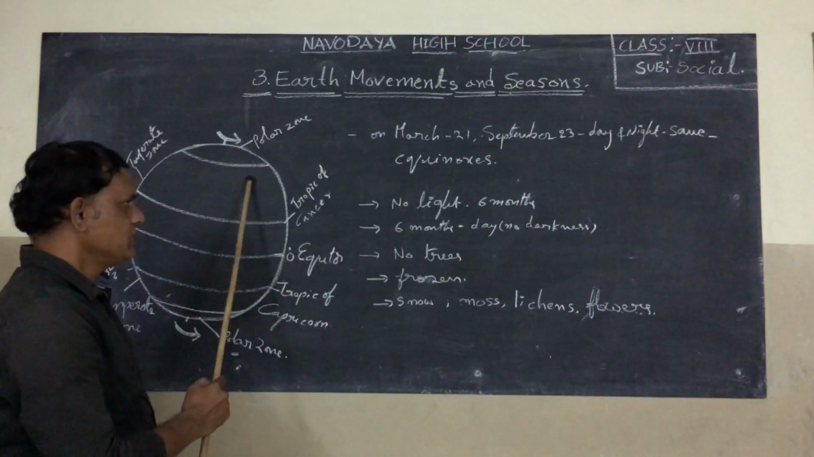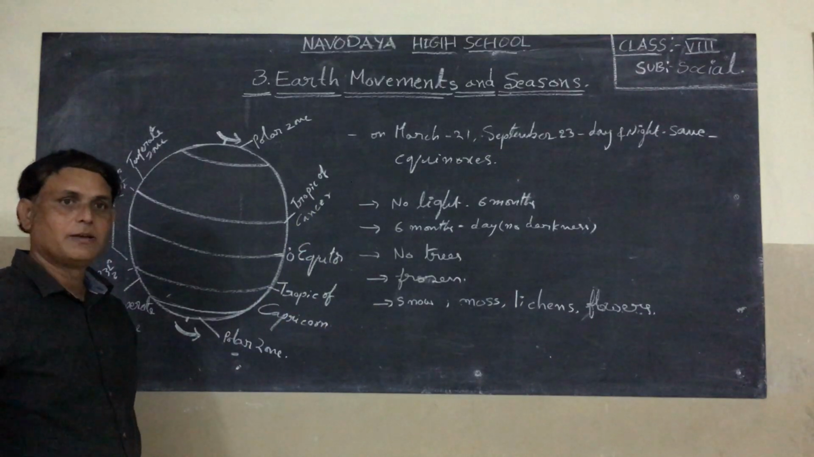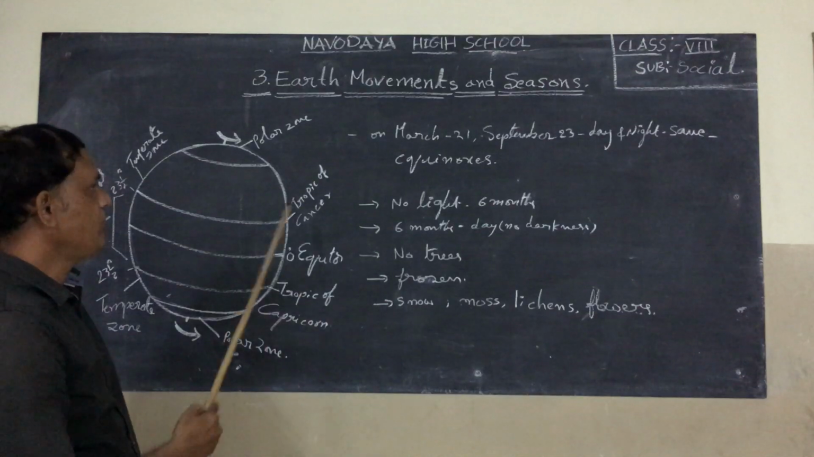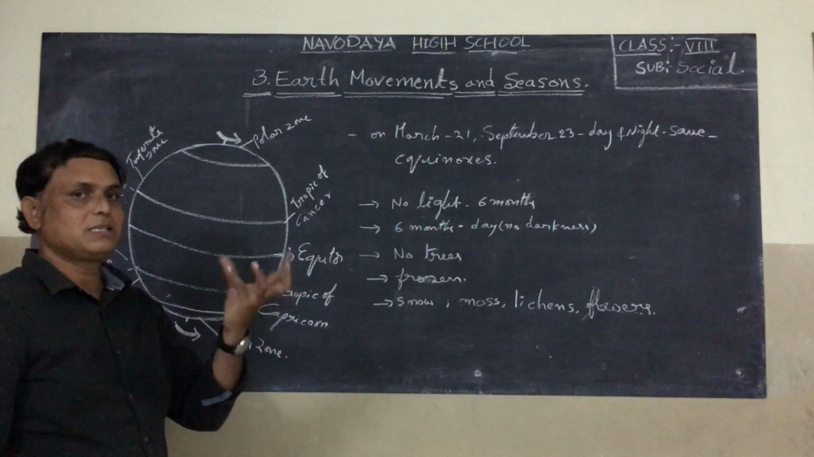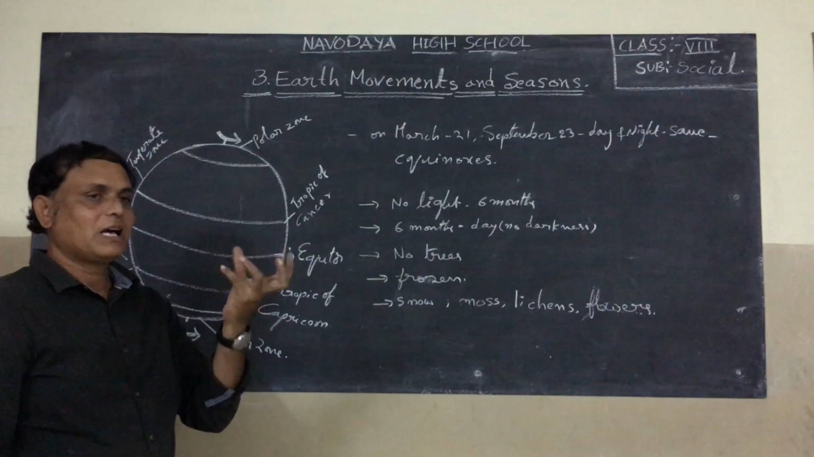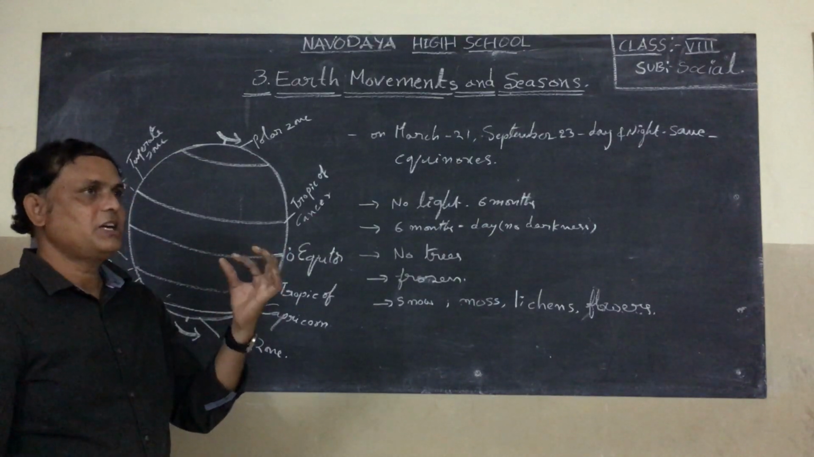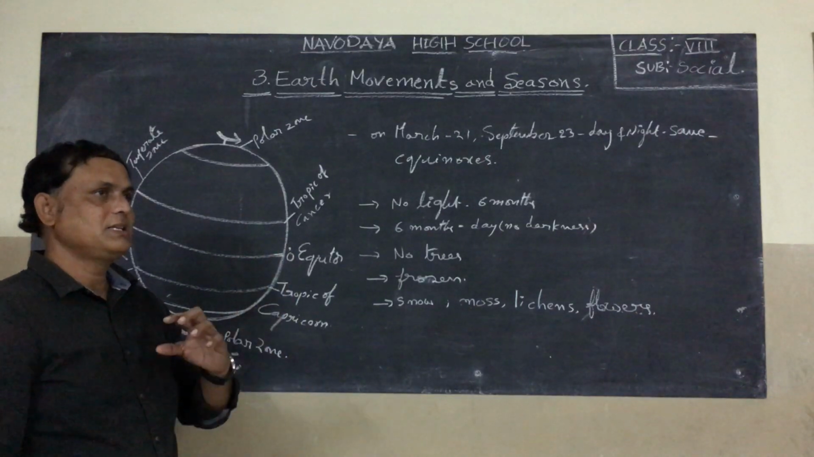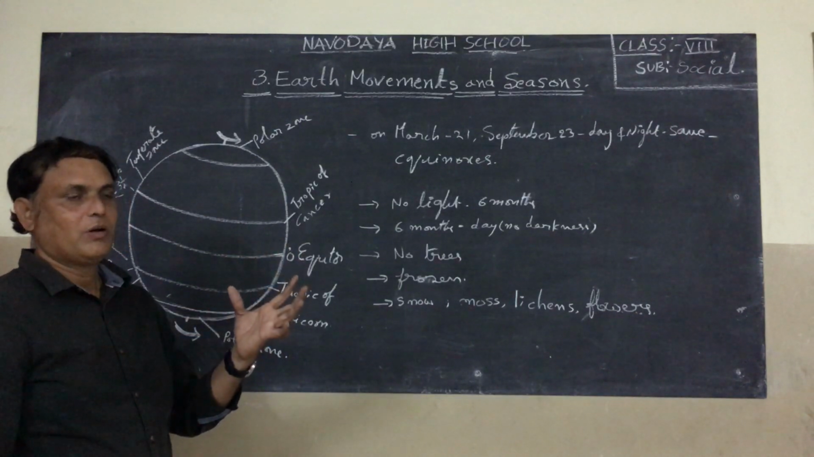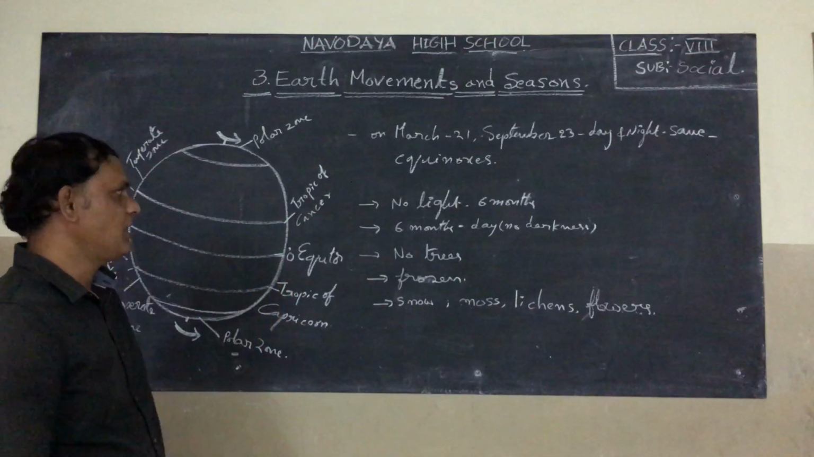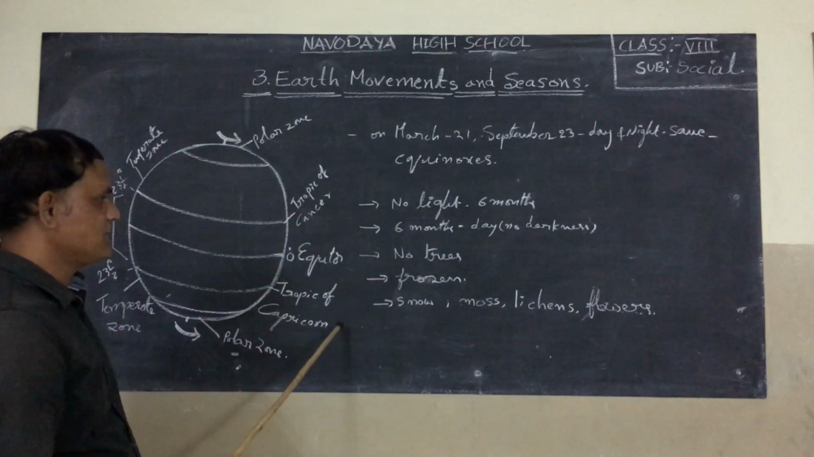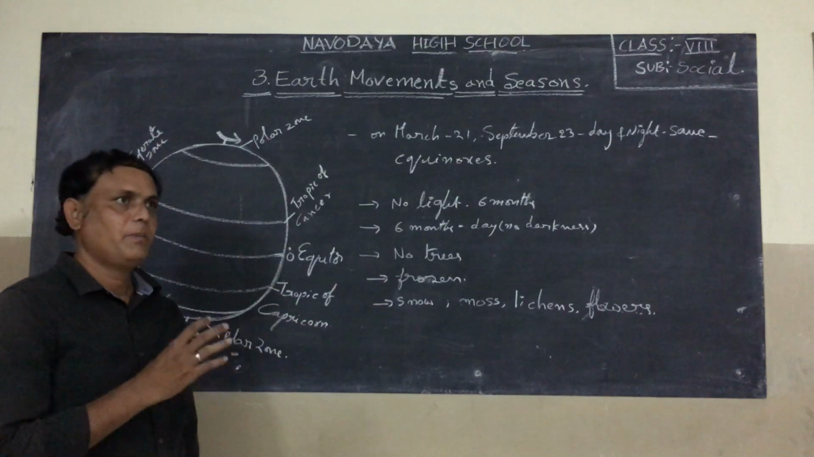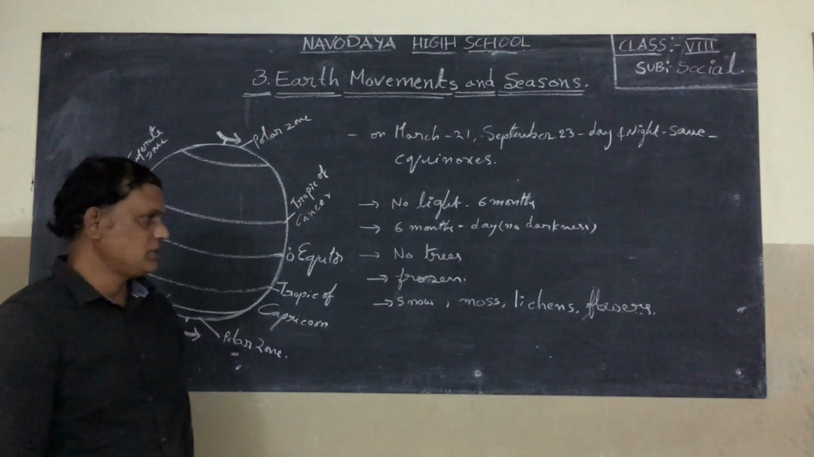So boys and girls, that is your lesson. In this lesson we discussed rotation, the seasons, why the trees change, why the trees shed their leaves, and why they appear green. These are the main causes: the earth's rotation and revolving around the sun are the main causes of this. Thank you.